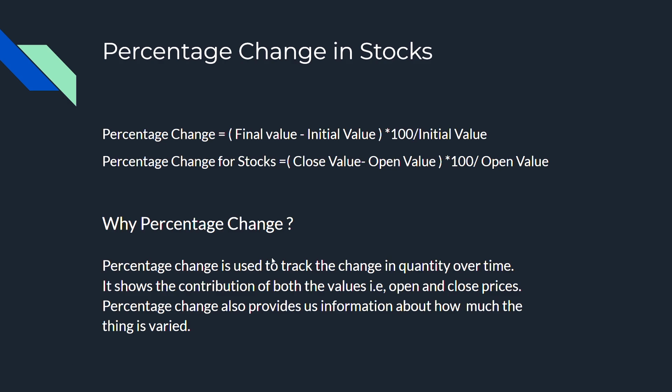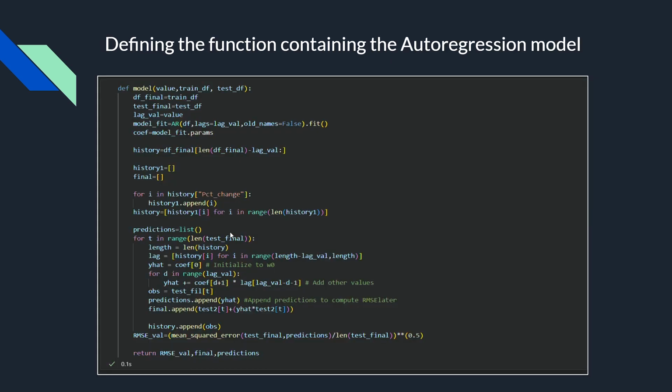So why only percentage change? Percentage change is used to track the change in quantity over time. It shows the contribution of both the values, that is open and close prices. Percentage change also provides us information about how much the thing has varied. So here this is the application of auto regression and all the calculation which I have included in a function